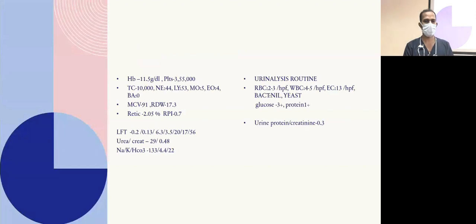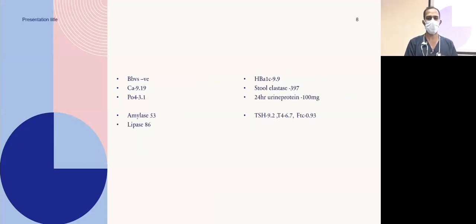On our patient's evaluation, hemoglobin was 11, platelets were 3 lakh, total counts were normal. On LFT, there was no rise in bilirubin or alk-phos. Electrolytes were normal, renal functions were normal. For diabetic workup, urine glucose was 3 plus with protein of 1 plus. UPC was 0.2 with 100 milligrams of protein in 24 hours. Her amylase and lipase at this point of time were not elevated.